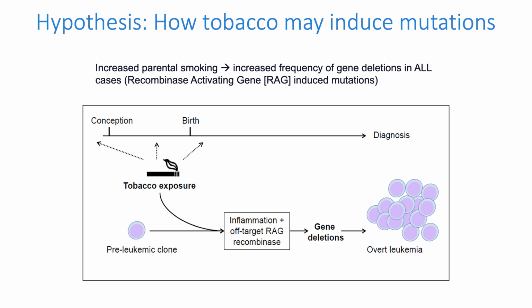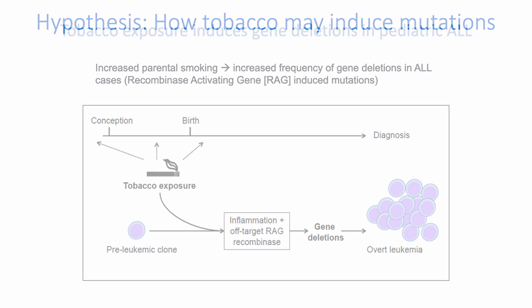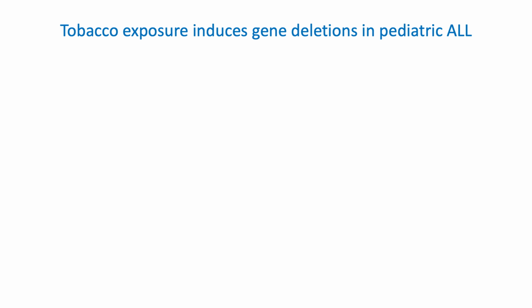This provided us a novel hypothesis in the way that tobacco may be causally related to childhood leukemia via secondhand smoking during childhood. We know that gene deletions are a major mutation type in childhood leukemia. Most leukemias have 2 or more deletion mutations in the tumor cell. Could these be related to off-target RAG-induced deletions enhanced by tobacco exposure? Indeed, this seems to be the case.